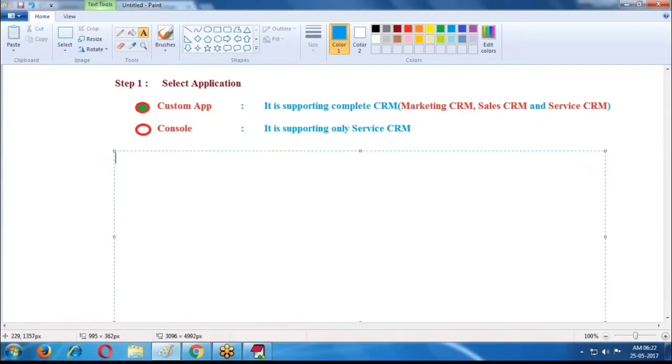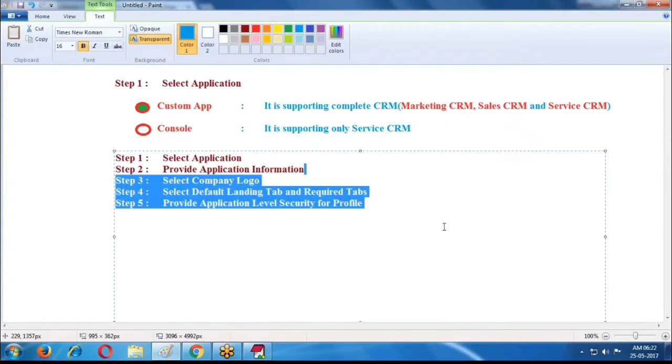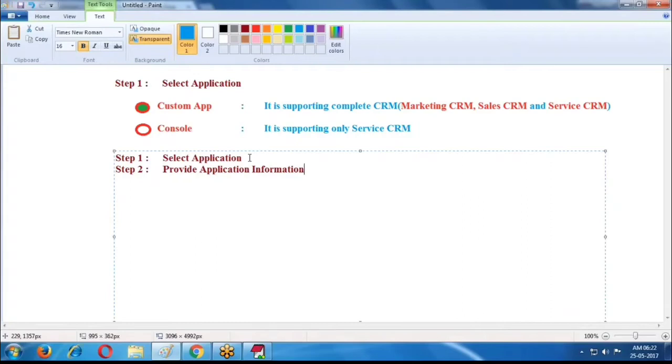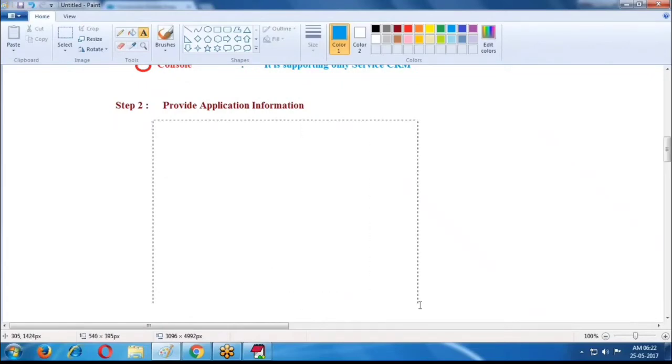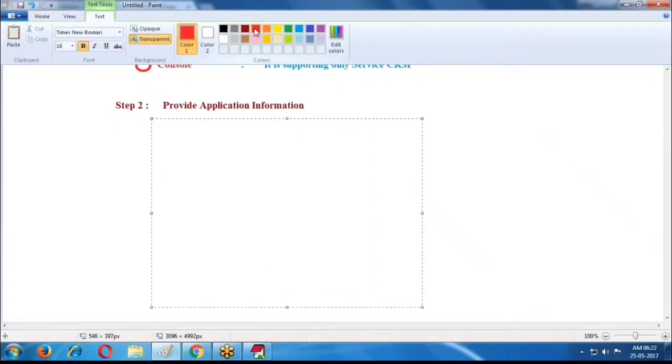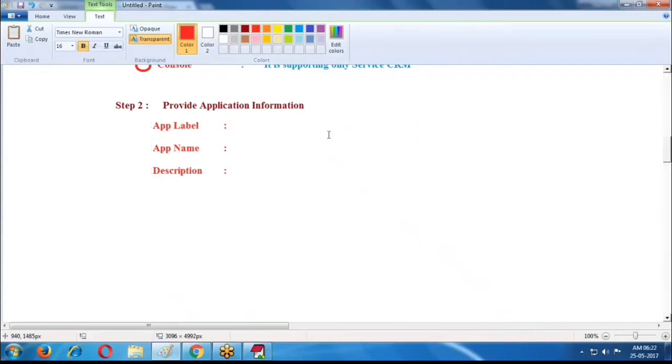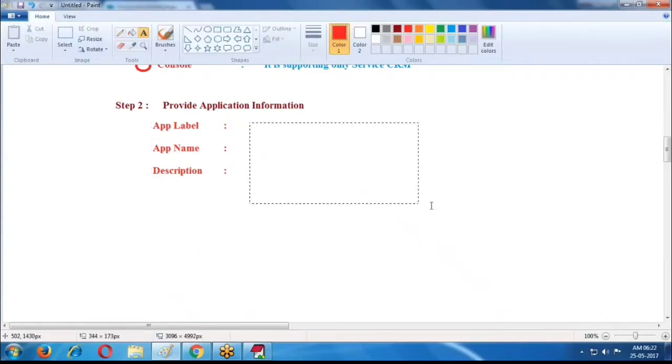In the second step, provide application information. In the application information, there are application label, application name, and description.